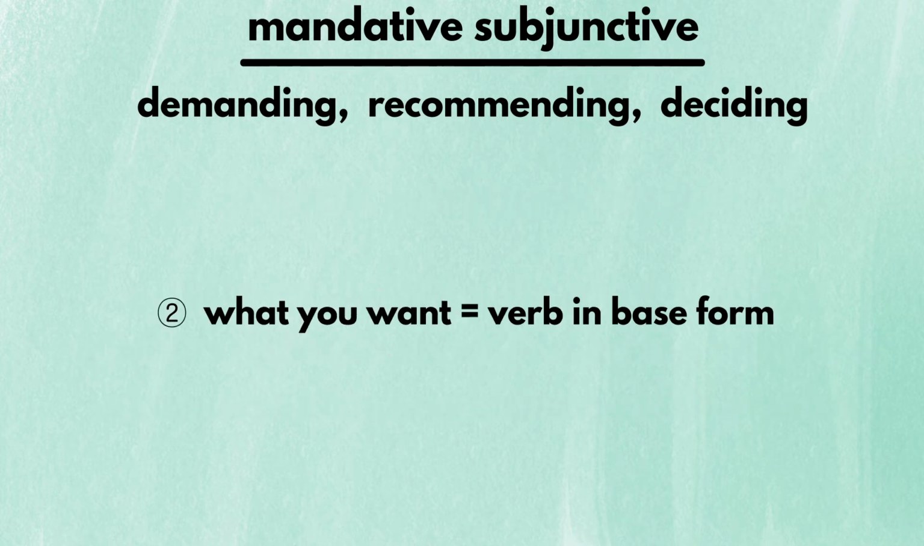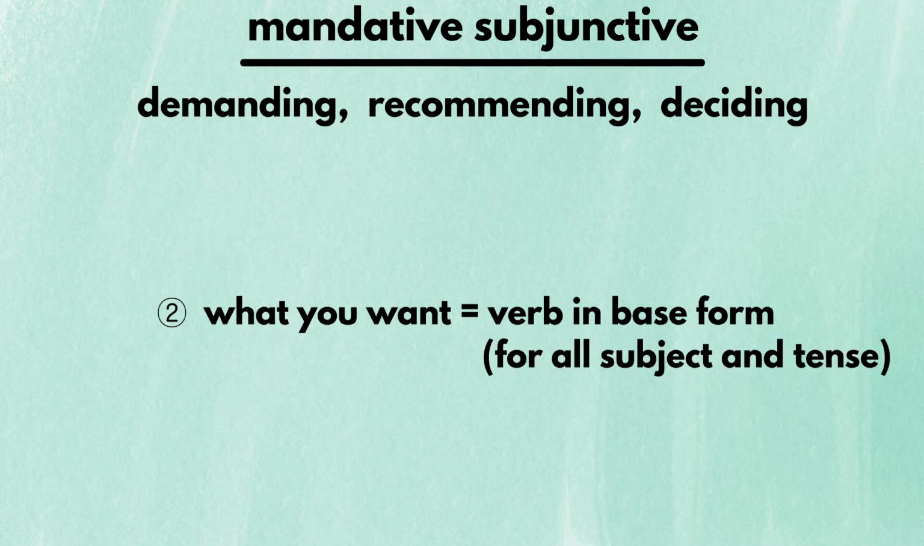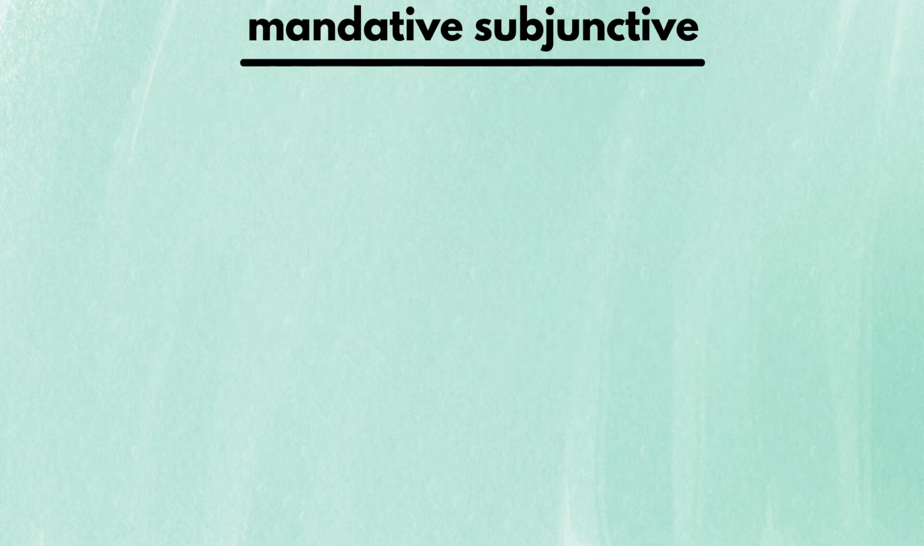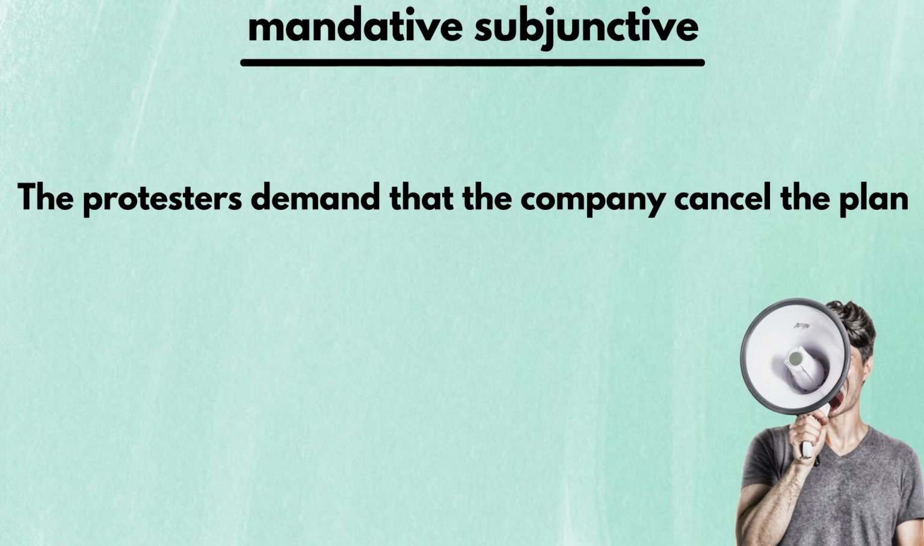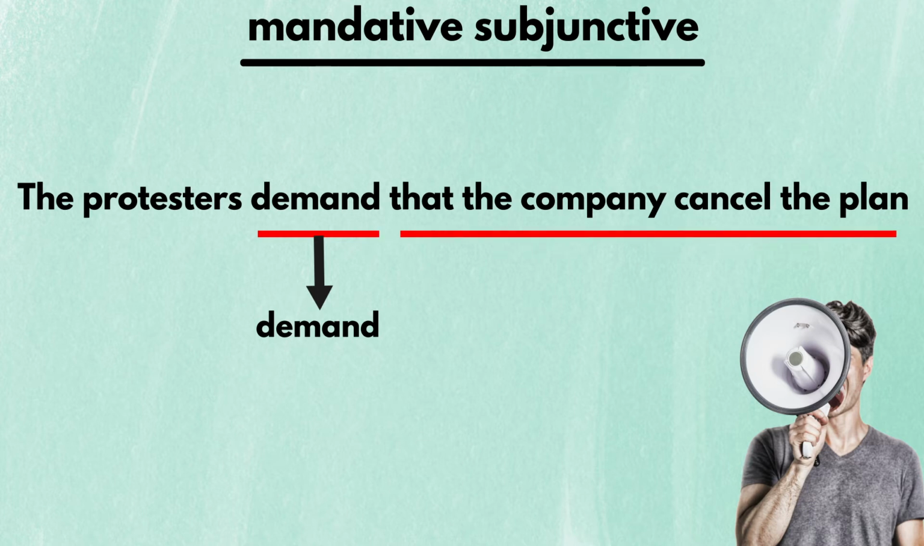Secondly, in the part that explains what you want, the verb must be in the base form, and the base form must be maintained regardless of subject and tense. Here's what I mean. Take the sentence, the protesters demand that the company cancel the plan. First, we have the word demand, which is the first feature of mandative subjunctive. Secondly, in the clause that explains what the protesters want, the base form is used for the verb cancel.